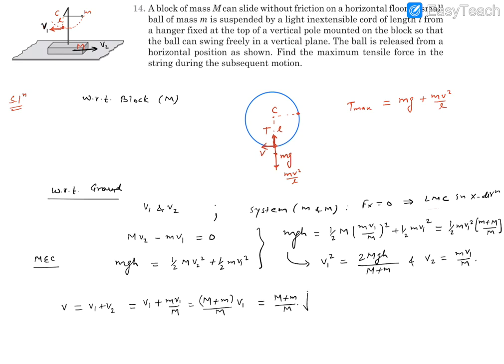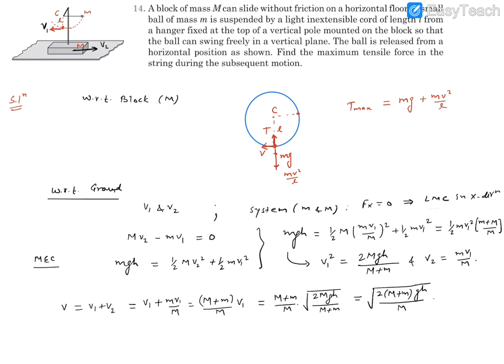So this relative velocity comes out to be capital M plus small m divided by capital M times V1. So that's going to be square root of twice capital M gh divided by capital M plus small m. Further simplification will take this inside. Once we take it inside, you'll find this will be square and will settle once. So it's going to be under root twice capital M plus small m times gh divided by capital M. This is what the relative velocity is, which we require over here.